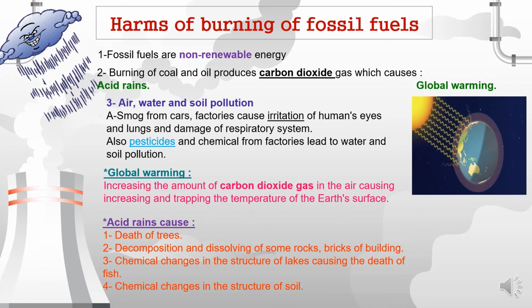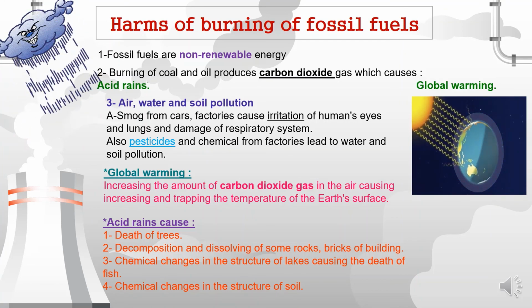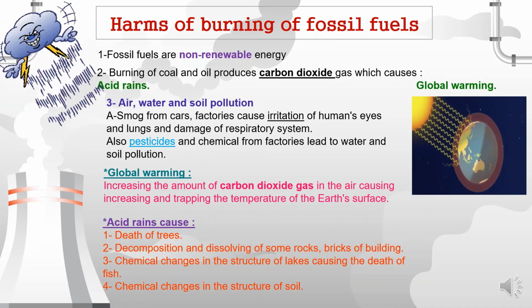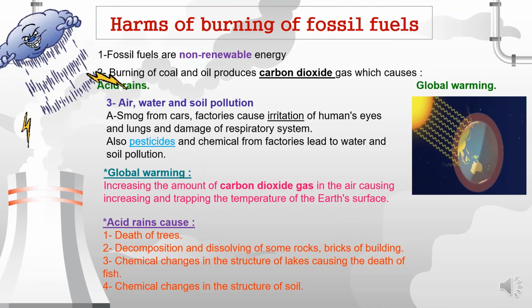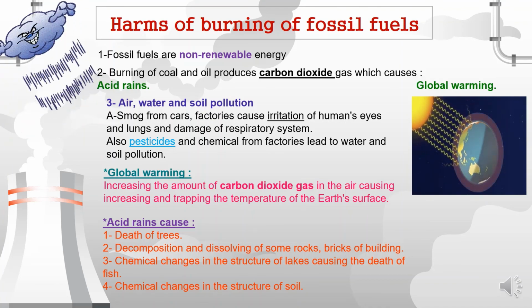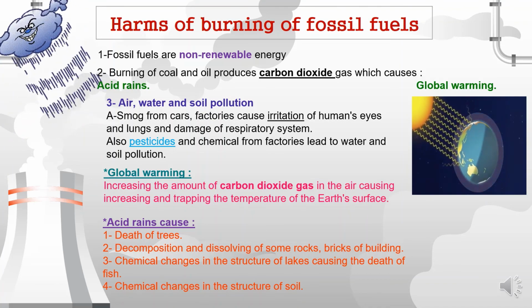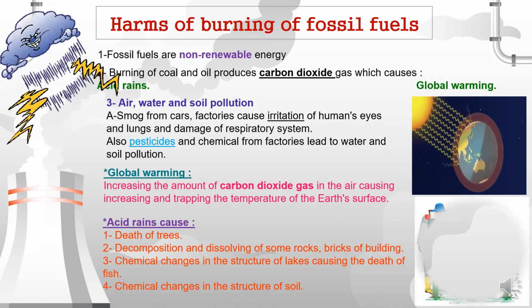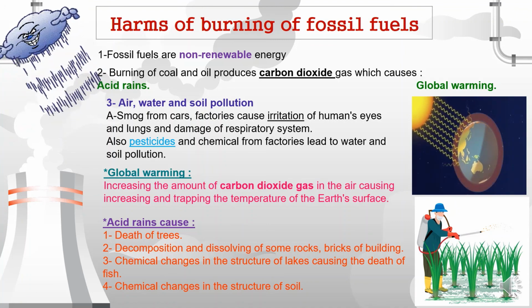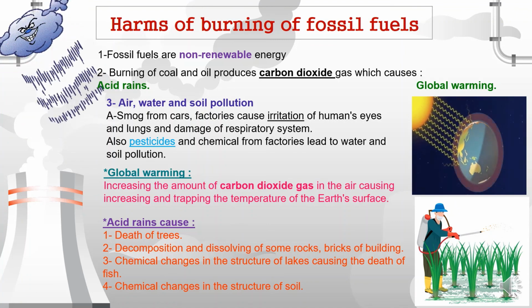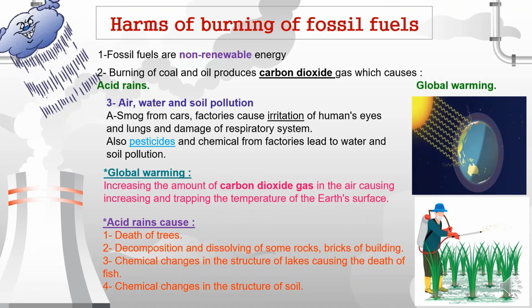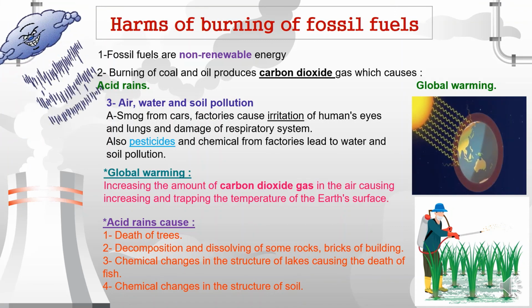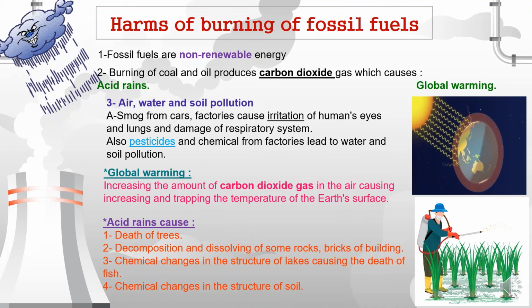Also, burning fossil fuel causes air, water, and soil pollution. Like smoke from cars and factories causes irritation of humans' eyes and lungs and damage of the respiratory system. Also, pesticides, which the farmer uses to kill all insects that feed on plants, and chemicals from factories lead to water and soil pollution.